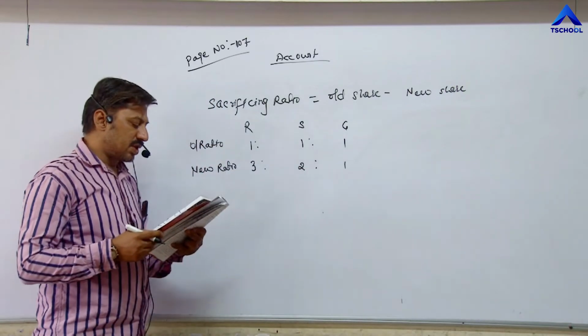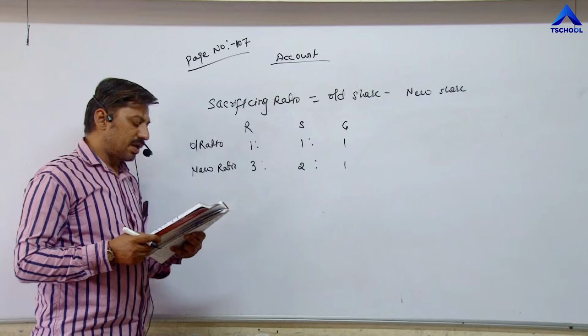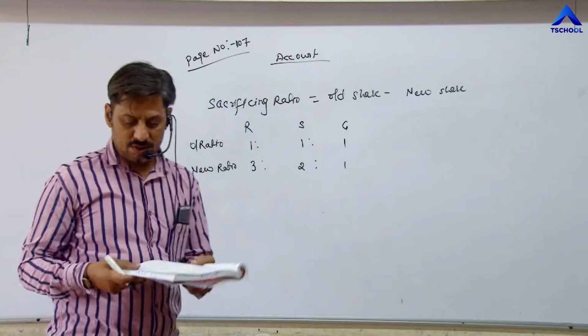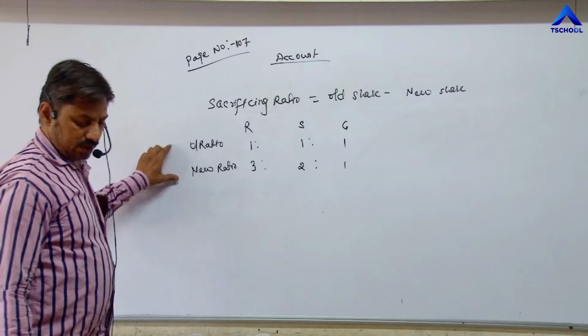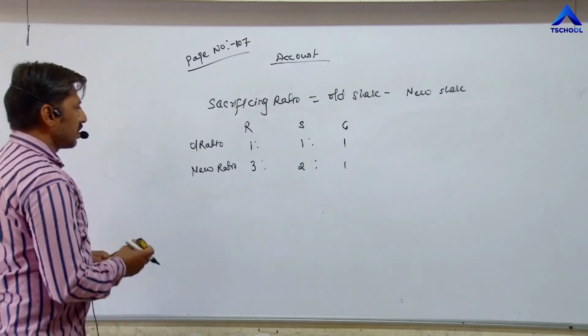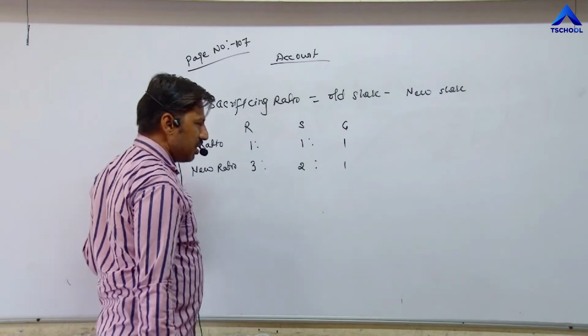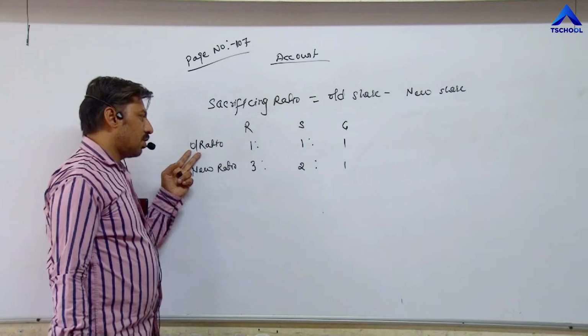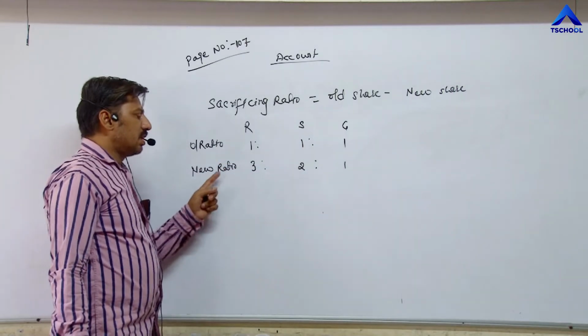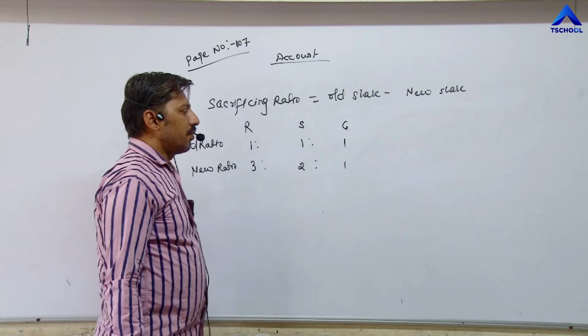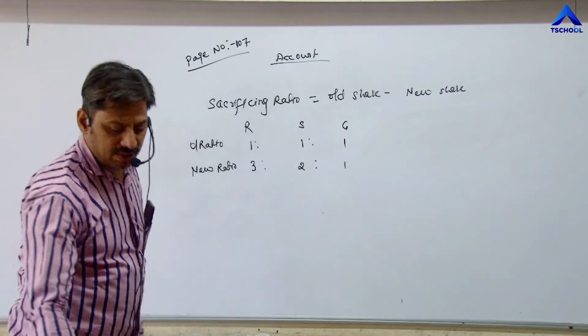In these circumstances, calculate which partner has sacrificed and how much. The question is, three partners are there, R, S, G. Their old ratio was 1, 1, 1, means equal ratio, and the new ratio is 3 is to 2 is to 1. We have to calculate sacrificing ratio.